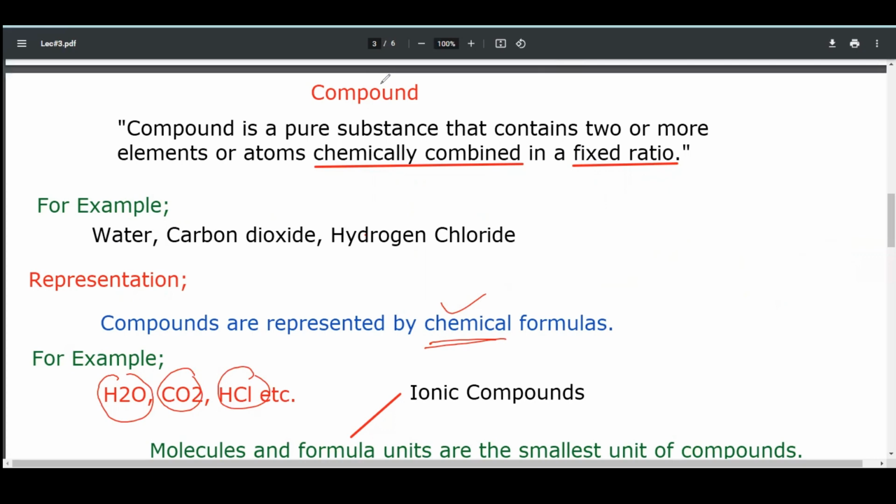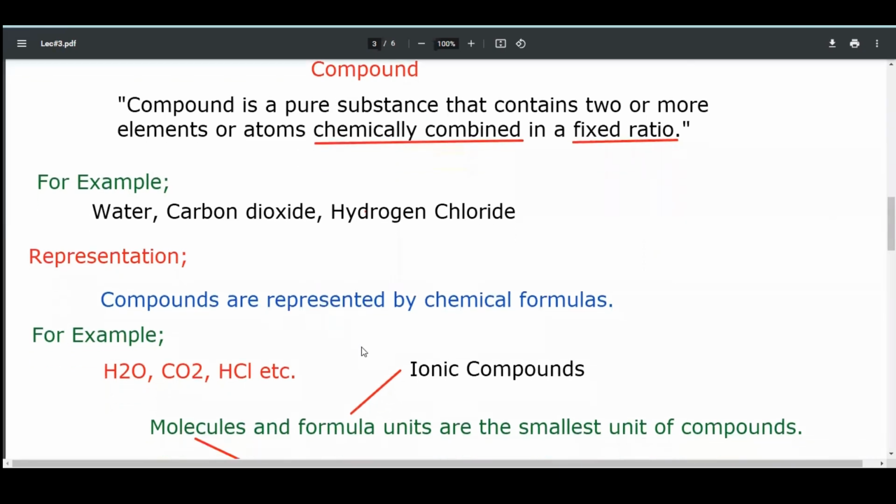What is the term molecule? In the same way that elements have a smallest unit, called an atom, compounds have a smallest unit that shows all the properties of the compound.